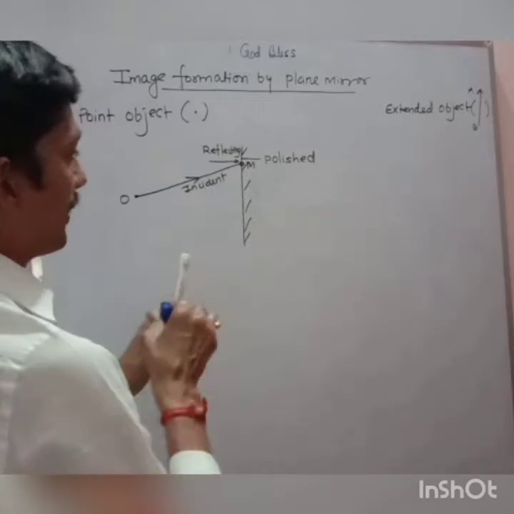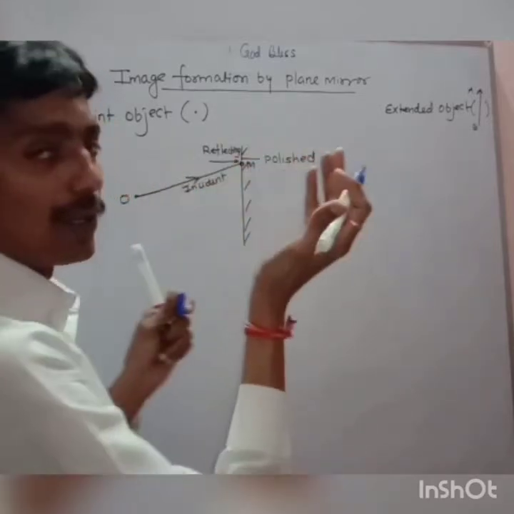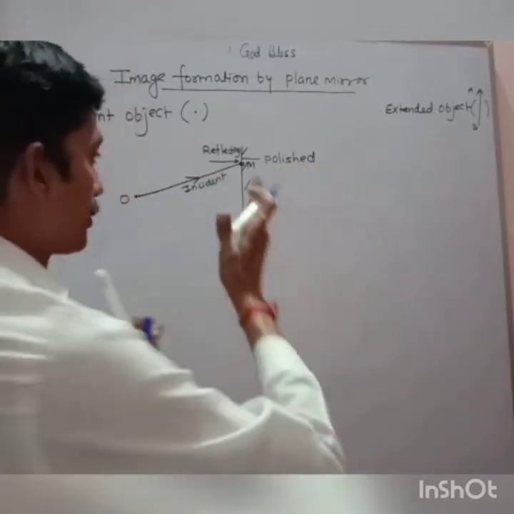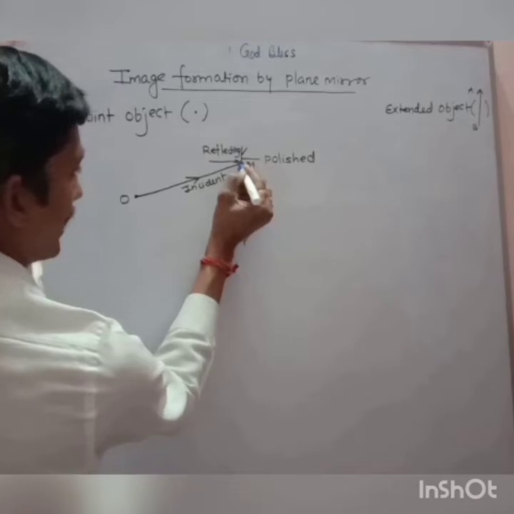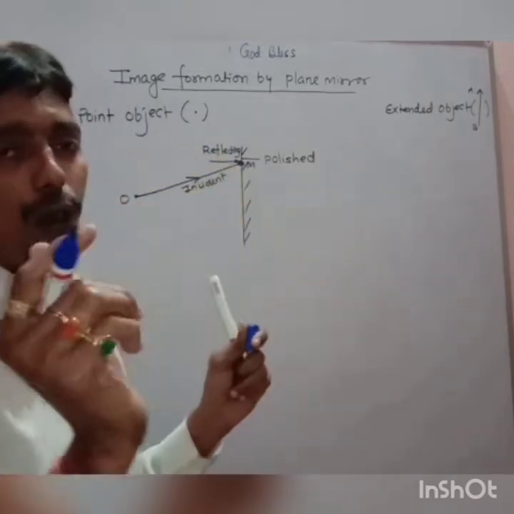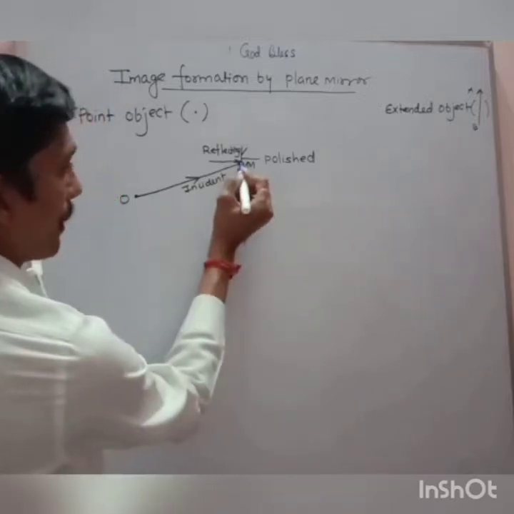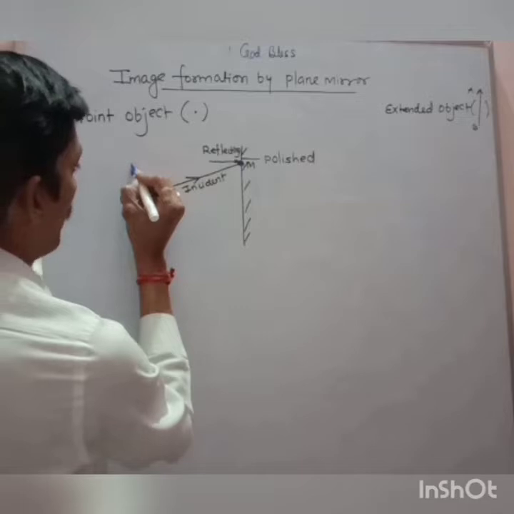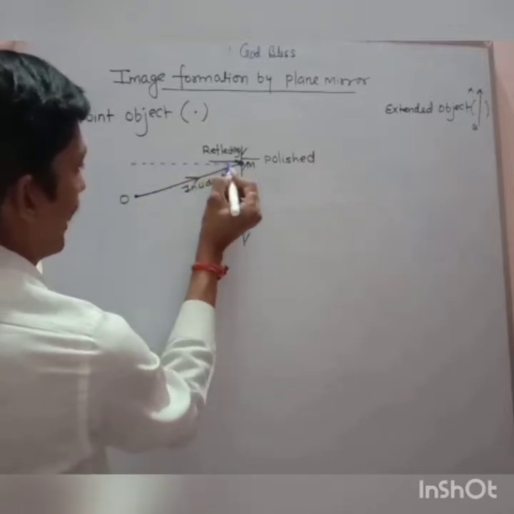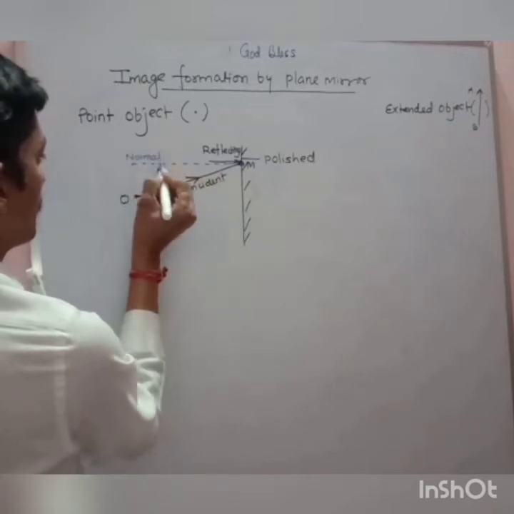I am drawing with a different pen here. This is how to draw the normal. The normal is drawn perpendicular to the surface. So if the surface is like this and this is the point of incidence, and you know according to the law all the rays have the same point of incidence. So I will draw the normal at this point, and the normal will be like this, with my dotted line I am drawing. Please take care. And this is called the normal ray.